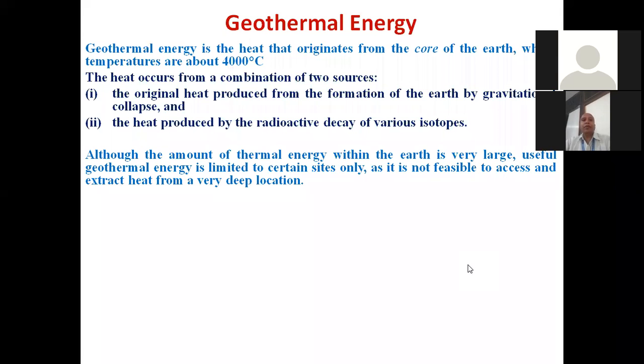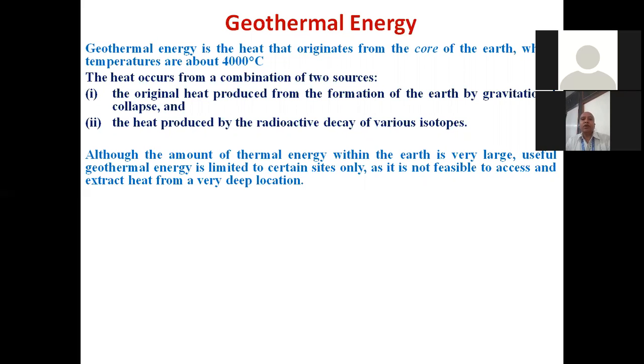Okay. Although the amount of thermal energy within the Earth is very large, its use of thermal energy is limited to certain sites only. Why is this written? Because the various forms of geothermal energy, when they come to the earth, are not available in the same magnitude everywhere. Okay?